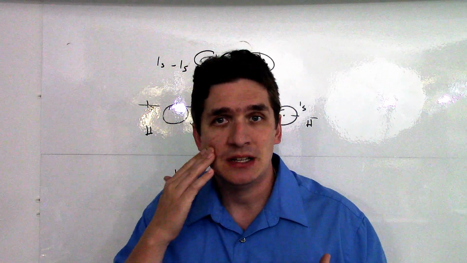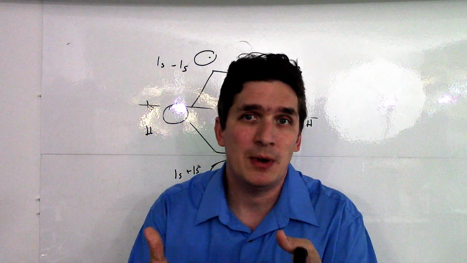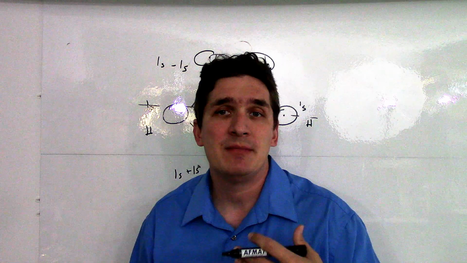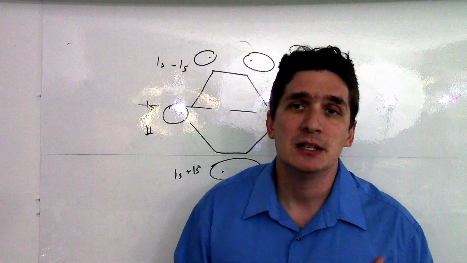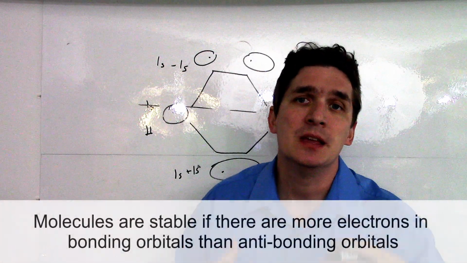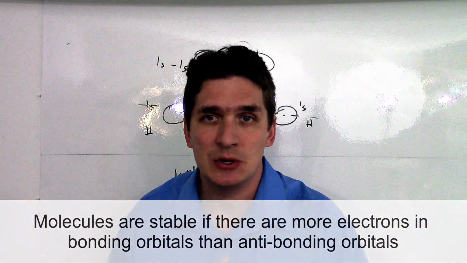If we have just as many electrons in antibonding as we do bonding, the molecule falls apart because why bother coming together if it doesn't really benefit you? In particular, if we have more electrons in antibonding than in bonding, we end up generating a molecule that just falls apart.